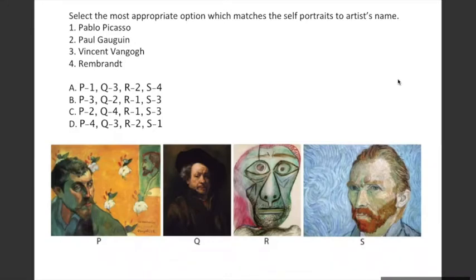All 4 artists written here are of extreme importance for you, so do a quick search of where these artists come from, what their place of origin is, or where they worked for a longer period of time, what the nature of their artwork is, and what the well-known artworks of these artists are. Can you do that quickly? Yes, ma'am. Okay.